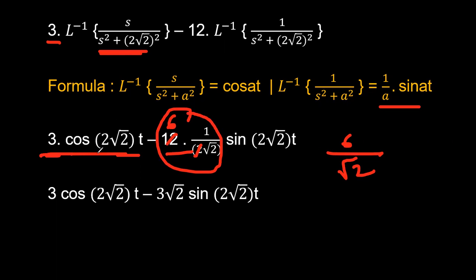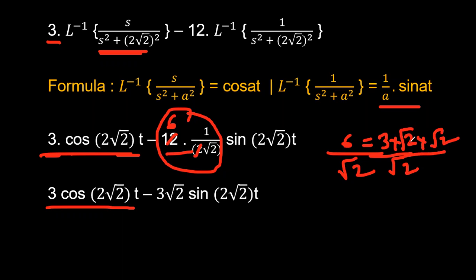The first function value is 3 cos 2 root 2 t, which stays the same, minus, if we simplify the second value, 6 by 2 root 2 can be represented as 3 into 2 by root 2 in the numerator. Again, this 2 can be written as root 2 into root 2. Then root 2 will get cancelled. Finally, you get 3 root 2. So that is 3 root 2 here.